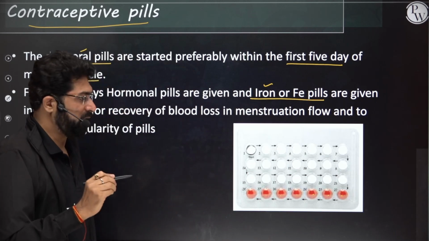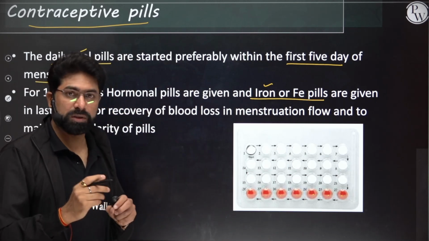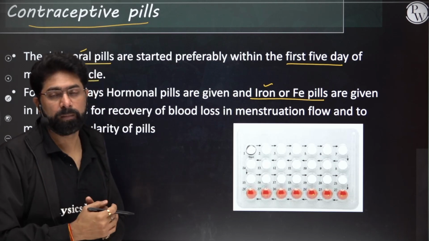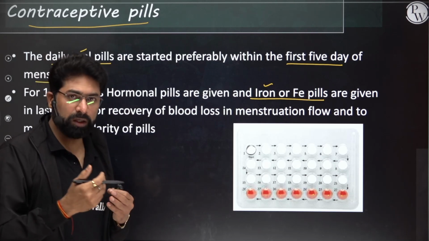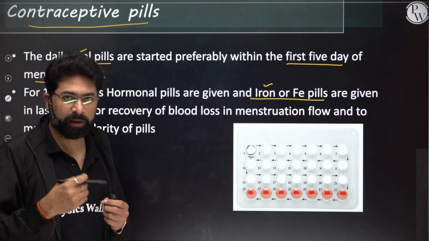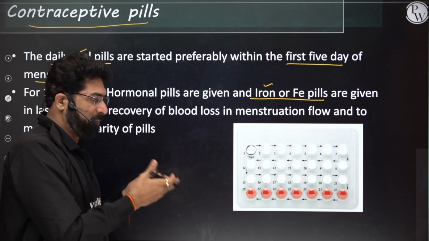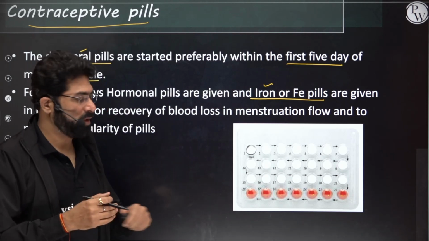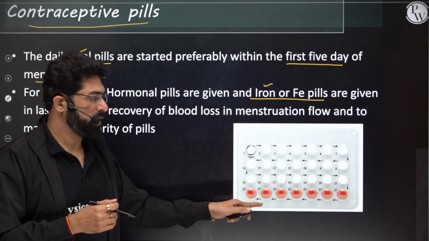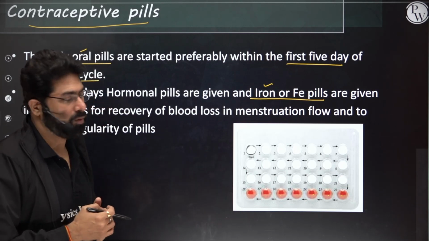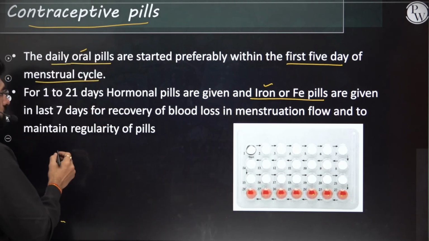They are not having any hormones. They are having some iron, so that whatever loss of iron is happening in the blood during the menstrual cycle is compensated. Okay, so let's continue further.